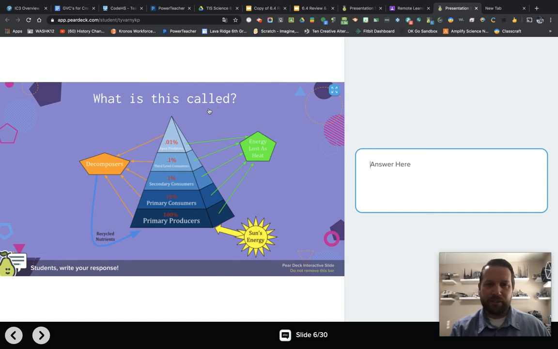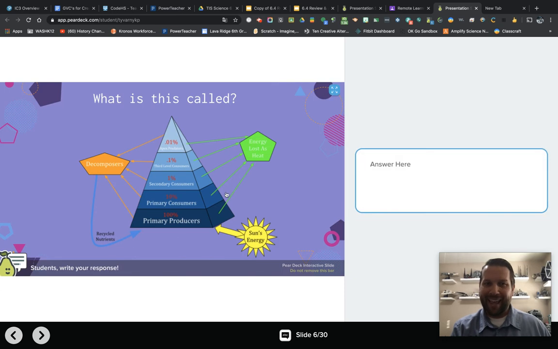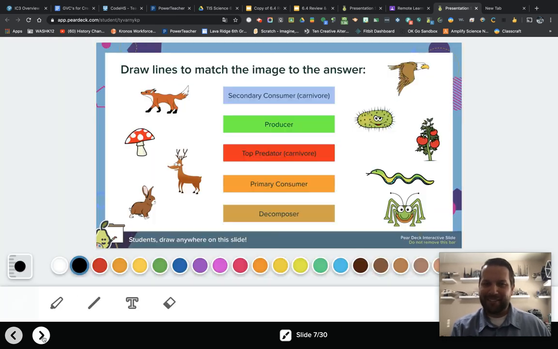This says, what is this called? If you don't remember, I think it was in the Brain Pop video, and it's also found some other places. So if you're not sure, go look it up. I'll give you a hint. It's a pyramid, and it has to do with energy. There you go. So yeah, this is it.